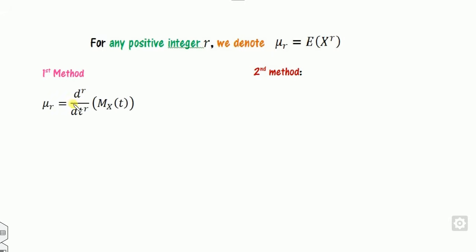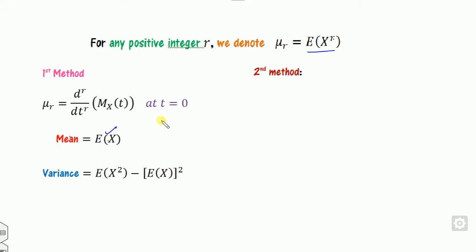We first denote E of X to the r as mu r, and then take the nth derivative. I will discuss two methods to calculate the mean and variance. Number one: we calculate the rth derivative, where r varies from 1, 2 and so on. After calculating the derivative, we substitute t equal to 0. Then we calculate the mean as E of X, which is r equal to 1, the first derivative. E of X square is r equal to 2, so you have to take the derivative two times. This is the first method.